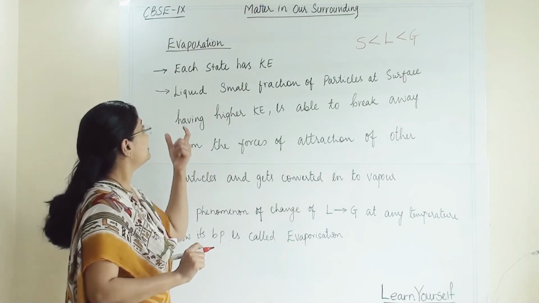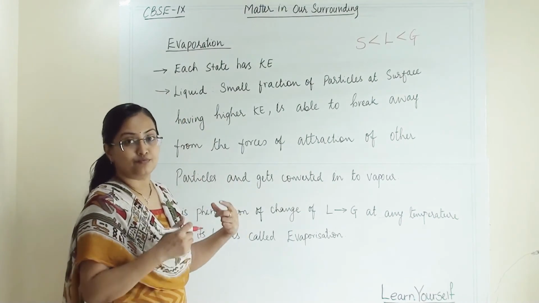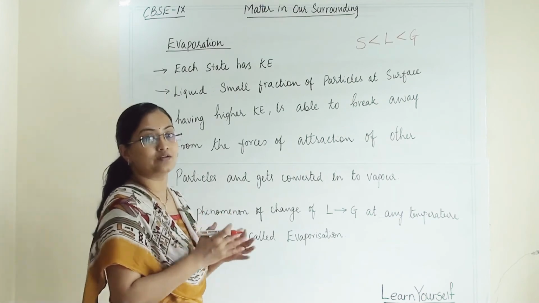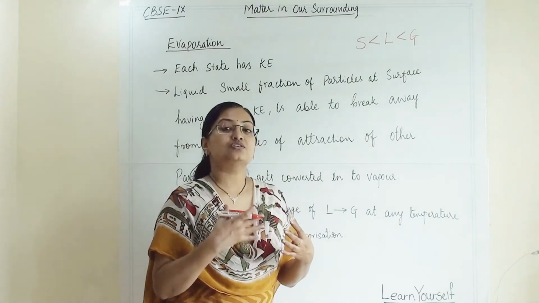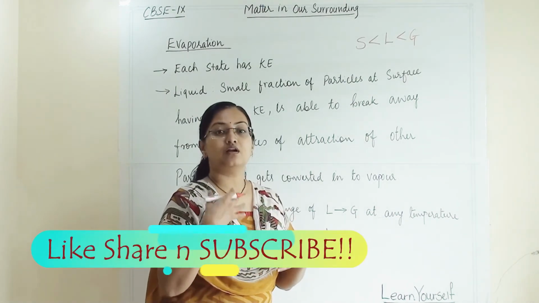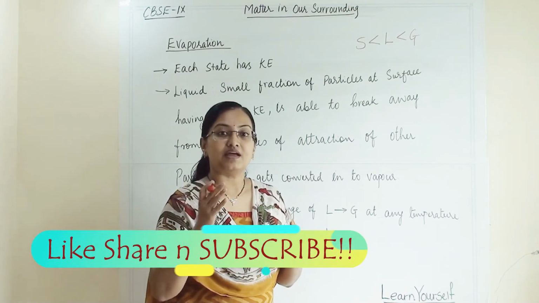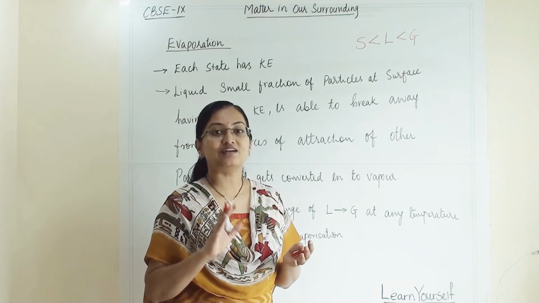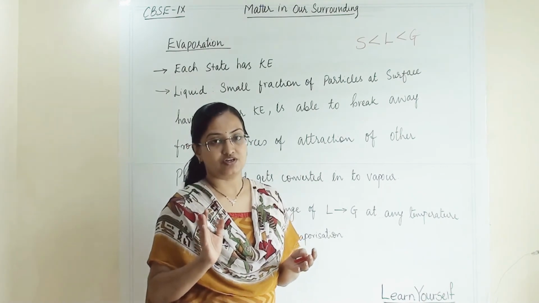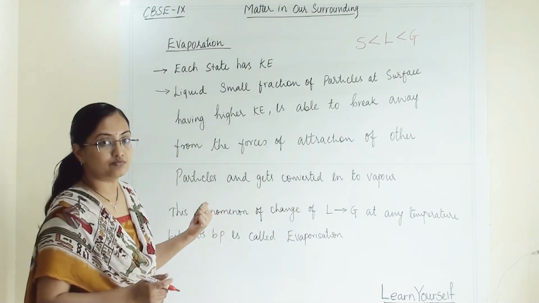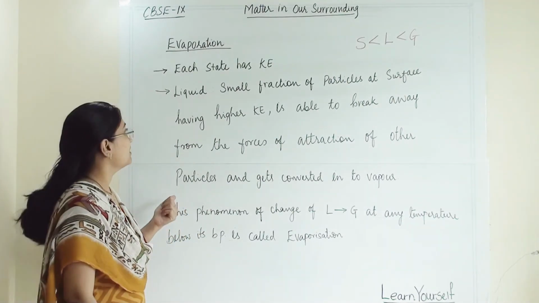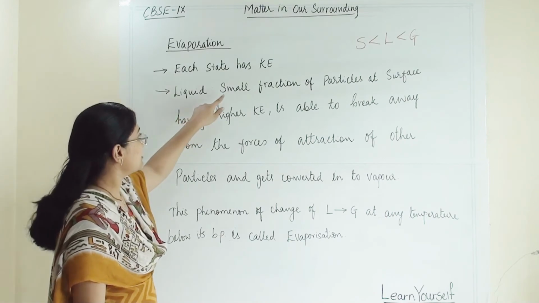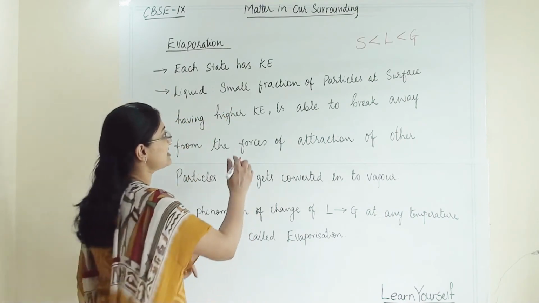Now when evaporation happens, which process do we call evaporation? We know that when water, because of temperature, converts into vapor and is absorbed by the surrounding atmosphere, that we know as evaporation. But now we will see it in terms of phenomena. In liquid, a small fraction of particles at the surface.